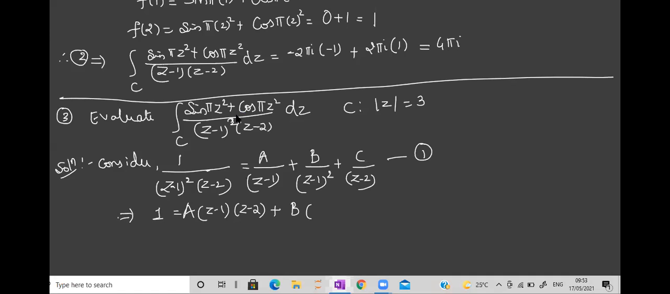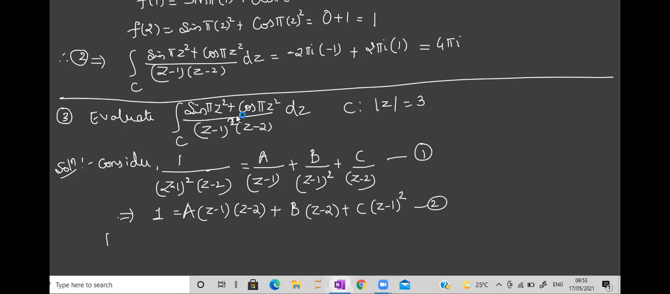Z minus 2. Z minus 2. Write that. For C, you have Z minus 2. What is missing? Z minus 1 the whole square. Yes, write like this. Okay. Now, I'll call this again equation 2.